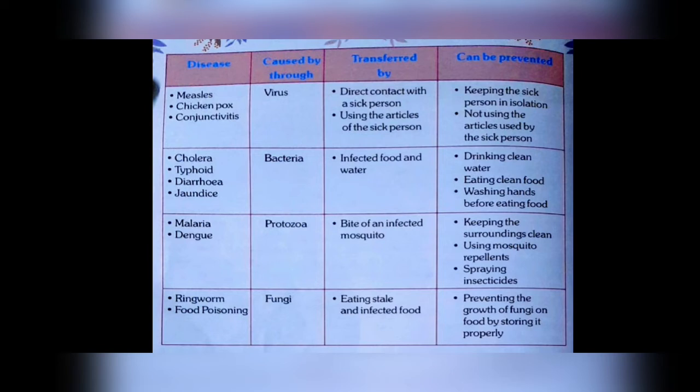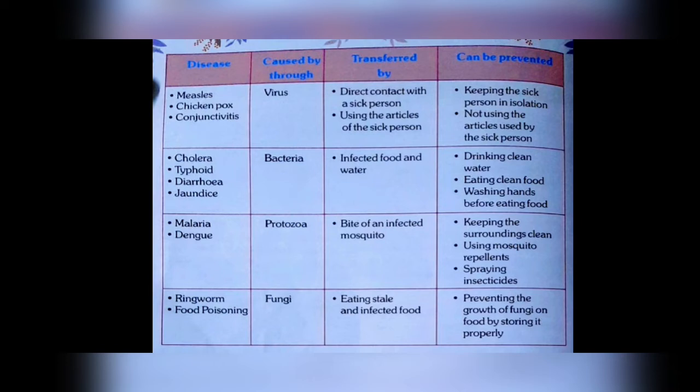Then malaria, dengue, these are caused by protozoa, by the bite of an infected mosquito. When an infected mosquito bites us, it spreads from one person to another person. So keep the surroundings clean so that there should be no mosquito, use mosquito repellents and spray insecticides so that mosquitoes or other insects should not come into our house and infect us.